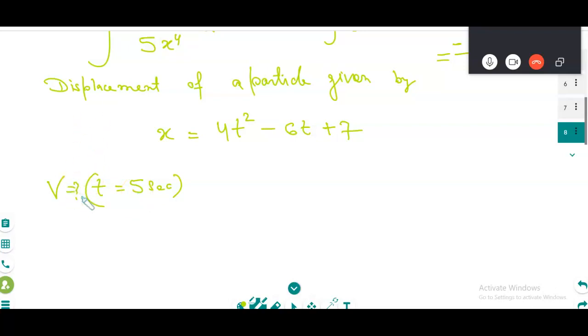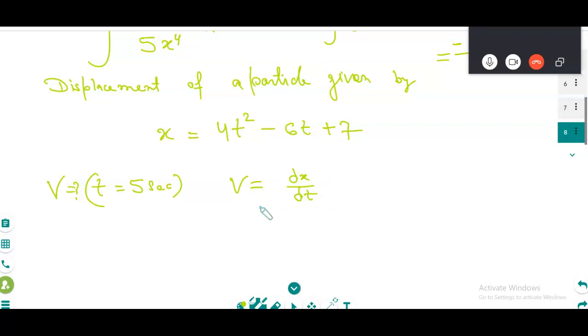No. Think over 1 minute. Velocity: we need to do differentiation first, and then we find velocity. First you tell me the formula. Velocity is dx by dt. So you should write velocity is equal to dx by dt. Am I right?